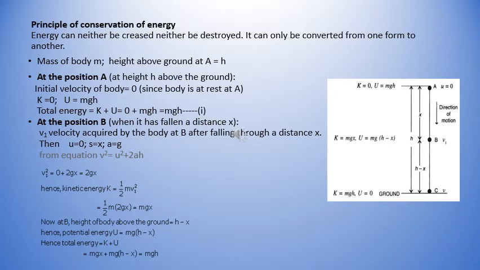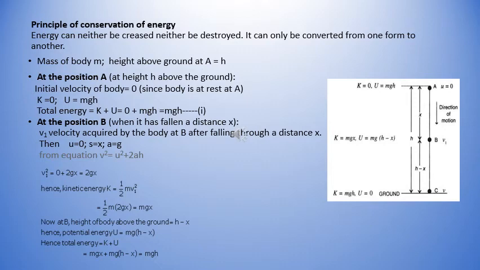At point A, the body is at rest, so its kinetic energy is 0 and it possesses only potential energy. Therefore, the total energy at A is mgh. At the point B, the object has fallen a vertical distance of x with a velocity v. Then v square is equal to u square plus 2gh.